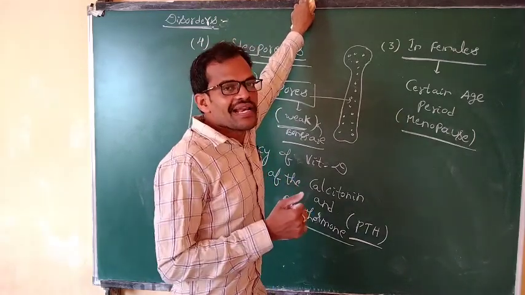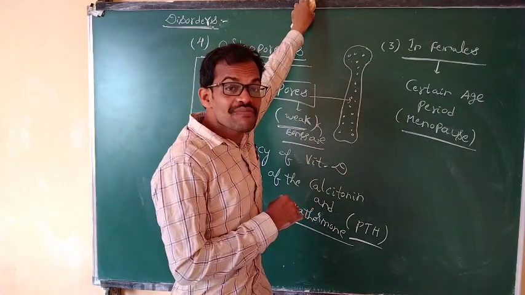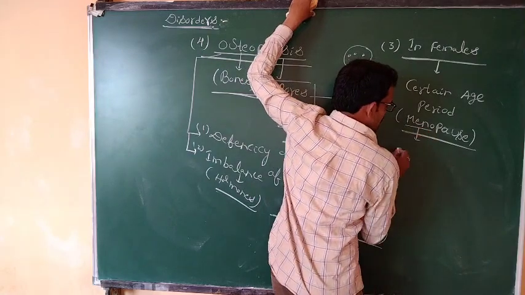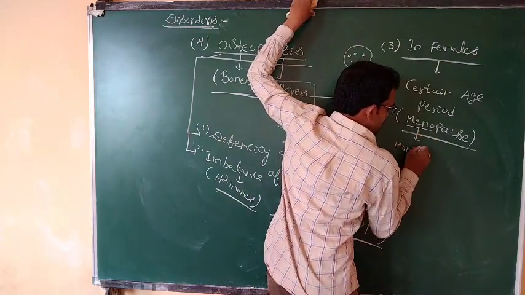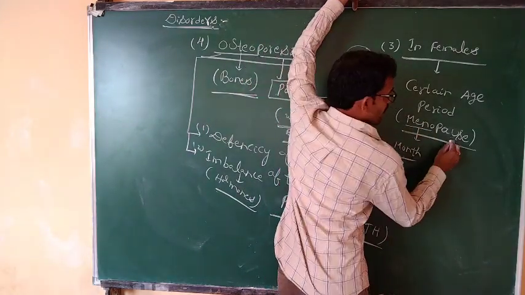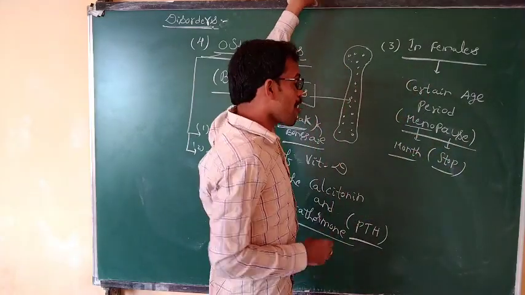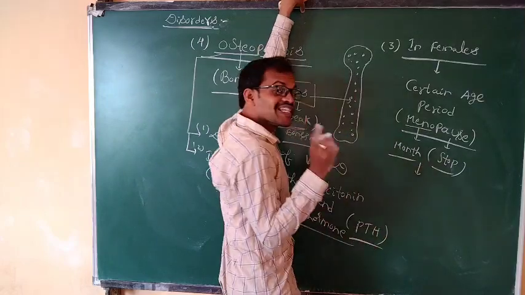Meno means month, pause means stop. Whenever the menstrual cycle is stopped, the monthly cycle is stopped.